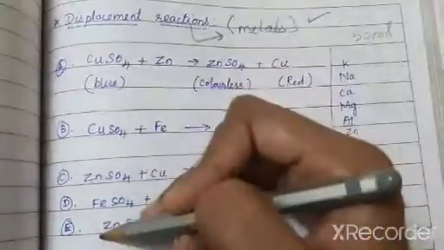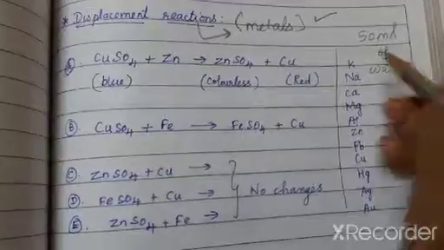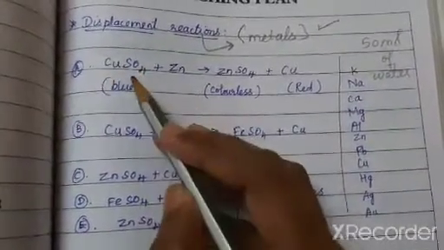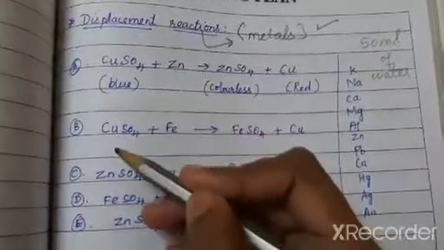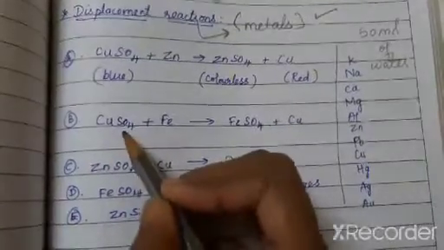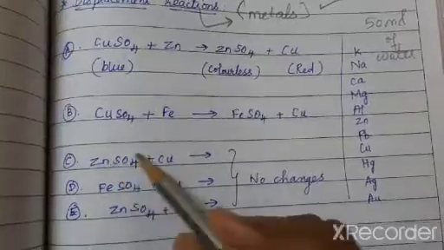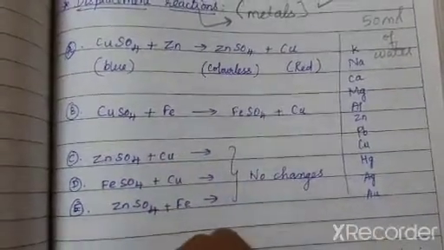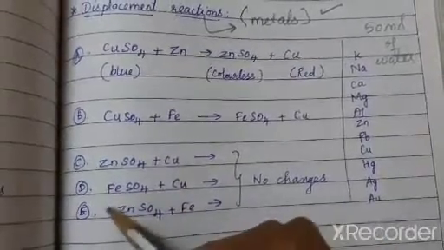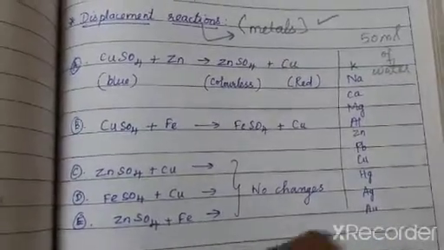In beaker A, I'm putting copper sulfate and zinc together and allowing them to react. In beaker B, copper sulfate with iron. In beaker C, zinc sulfate plus copper. In beaker D, iron sulfate plus copper. And in beaker E, zinc sulfate plus iron. Clear?